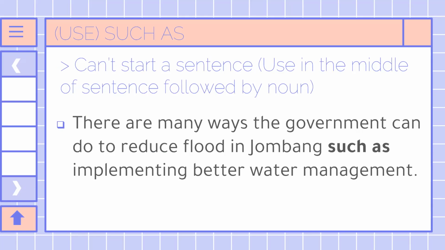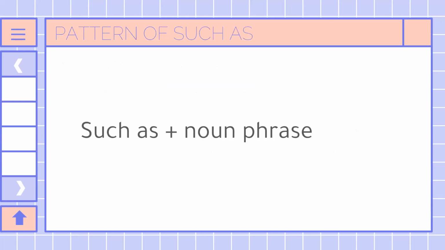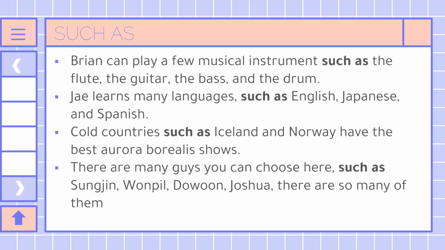The example is, there are many ways the government can reduce flooding in Jombang, such as implementing better water management. The last is the pattern of "such as" plus noun phrase. Some examples using "such as" are: first, Brian can play a few musical instruments such as the flute, the guitar, the bass, and the drum.